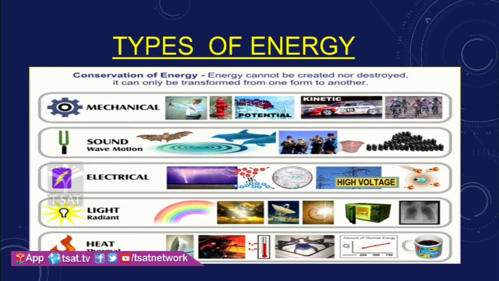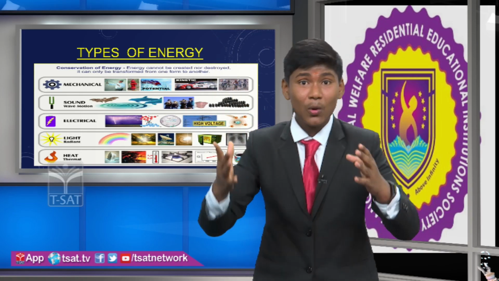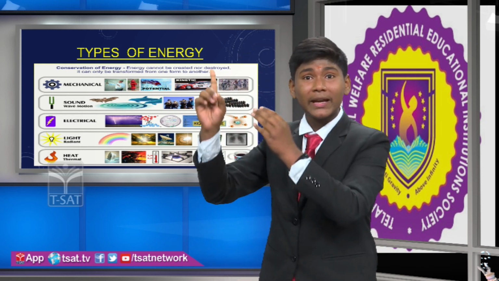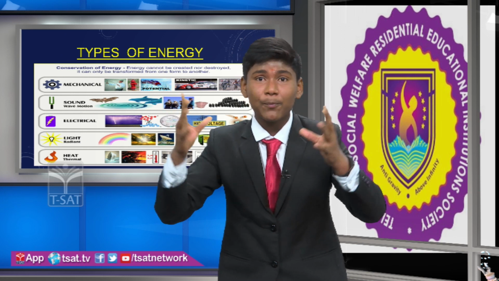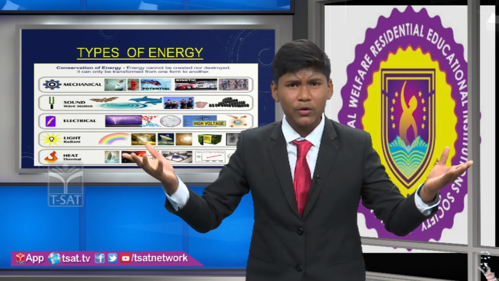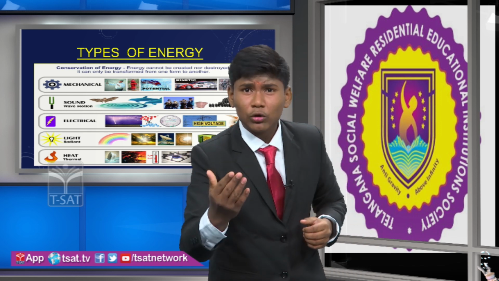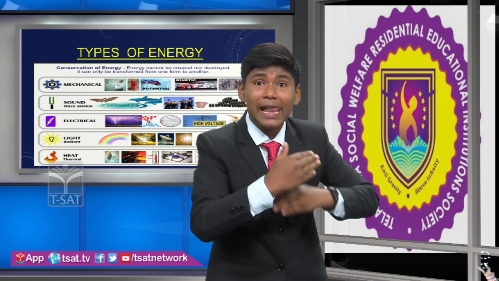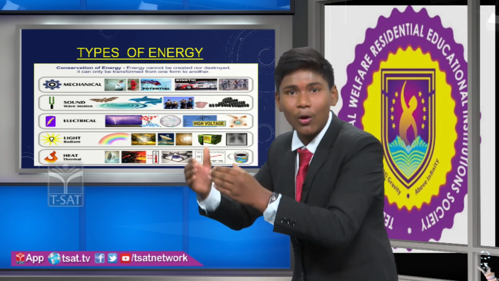In our daily life, we observe that when we switch on the switch, the fan will rotate. Here, what is going on? The electrical energy is converting into mechanical energy, and the mechanical process is working. Sound energy: we listen to sound and music. For example, take a loudspeaker. When we electrify this loudspeaker, that electrical energy converts into sound energy.